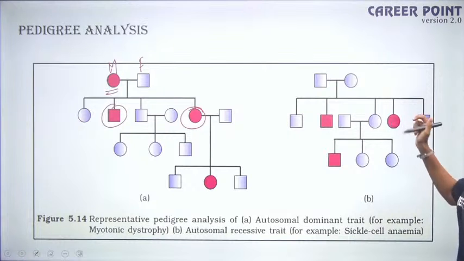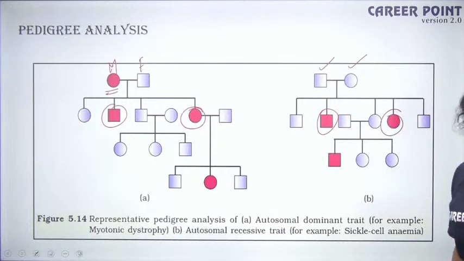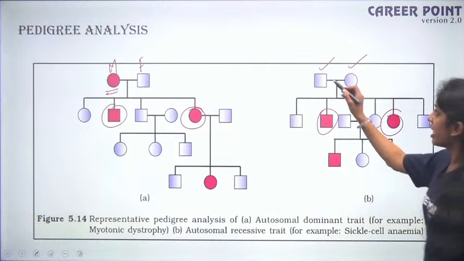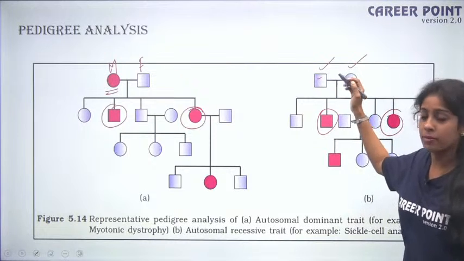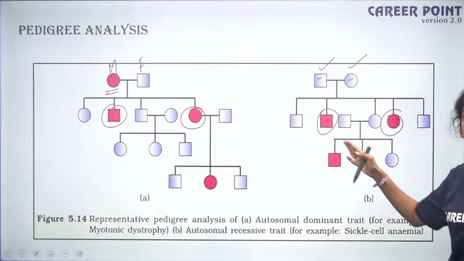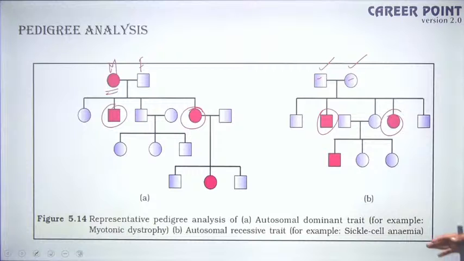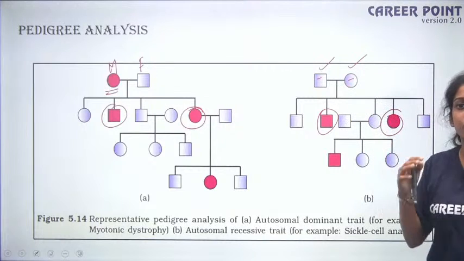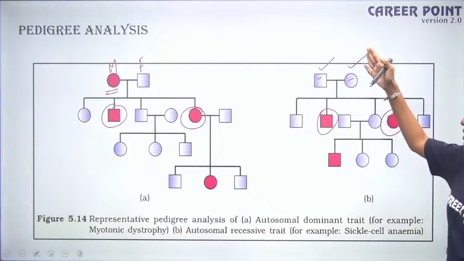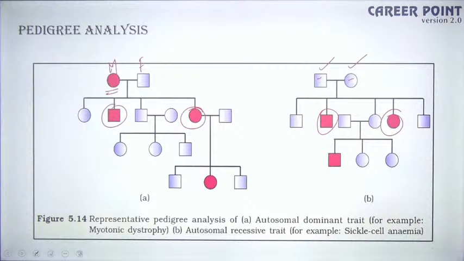Now come to this pedigree analysis. Here both the parents are normal, but how come the child is affected? Which means they are not affected, but they can be carriers. So it does not affect them, but when it is passed on to the next generation, it affects their kids. Such a kind of disease is called autosomal recessive. Again, the mutation is on your autosome, but it is recessive. It is not expressed in your parental generation, but it is expressed in your offspring generation. Fine. So this is how a typical pedigree chart looks.